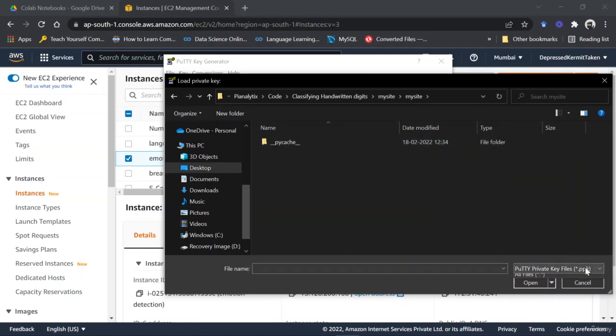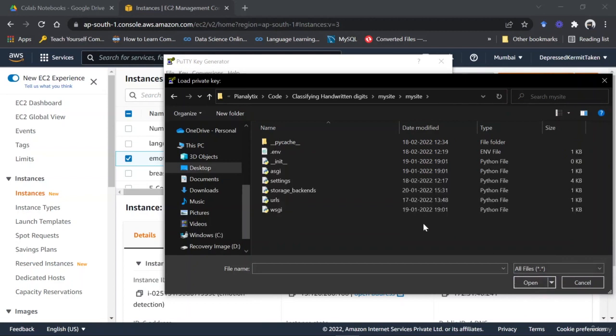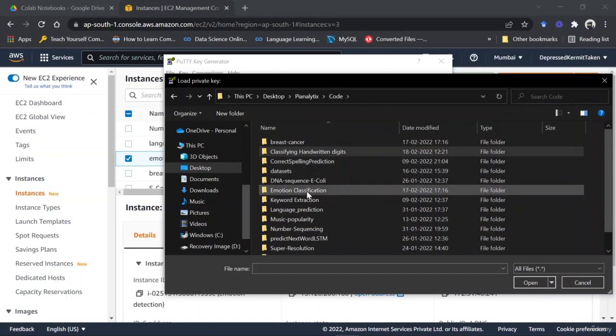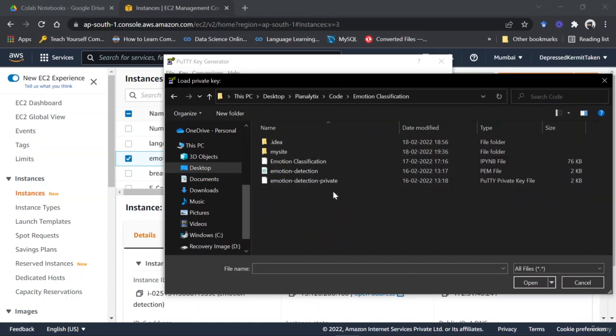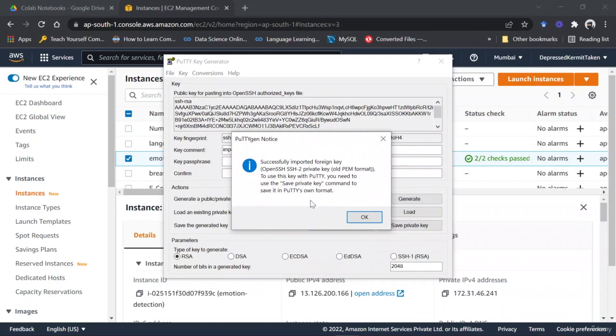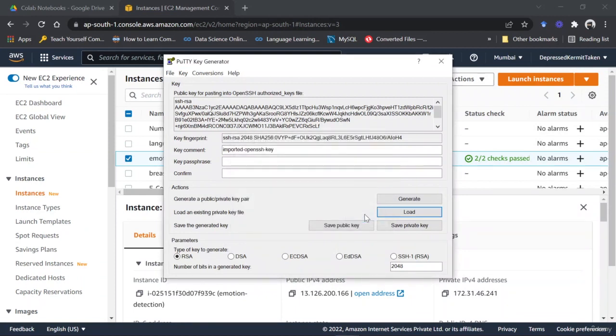Actually, you have to keep that as all files. And then you can see that I have the PEM file. This is a different code base. Sorry, I'm going to go forward with the emotion classification. Here you can see there's another PEM file, emotion detection, so just take that one. Wherever you have saved your key, just import that here.